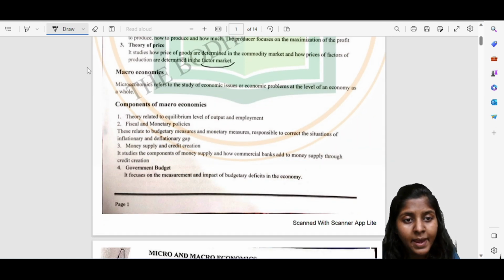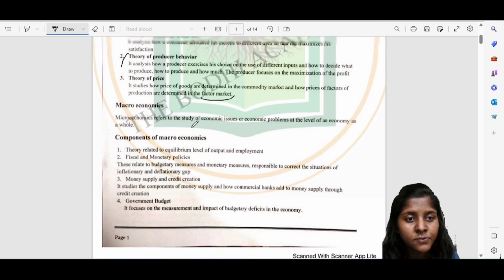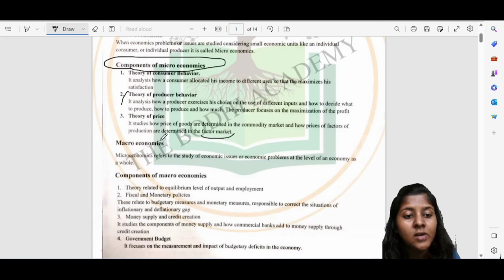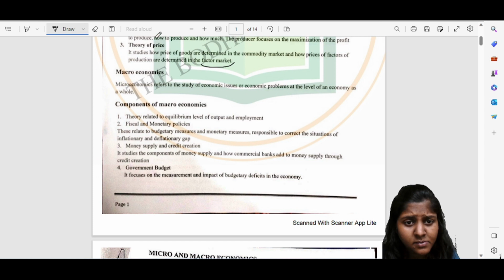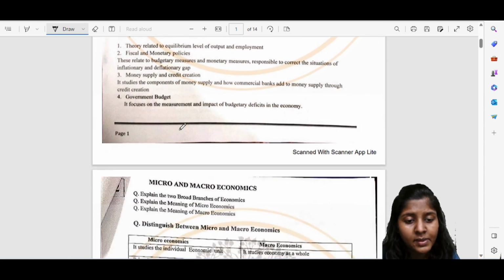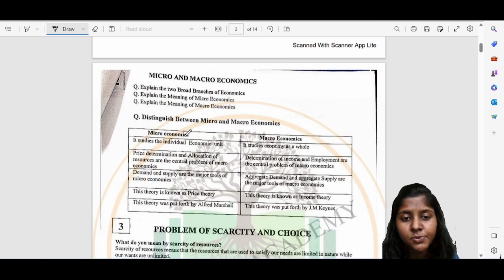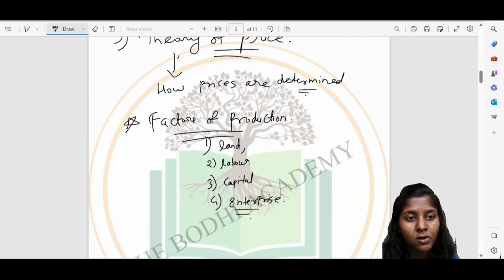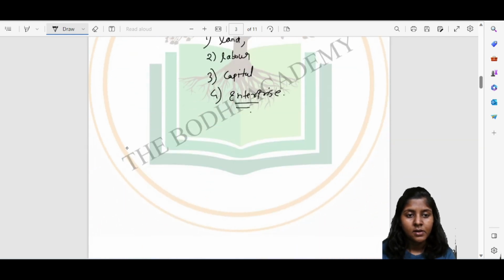Coming back to macroeconomics, first we have seen microeconomics, so it only deals with the individual and consumer behavior. With regards to macroeconomics, here we will see the components of macroeconomics, and then we'll learn the distinction between micro and macroeconomics. So now macroeconomics, the second branch of economics is macroeconomics.